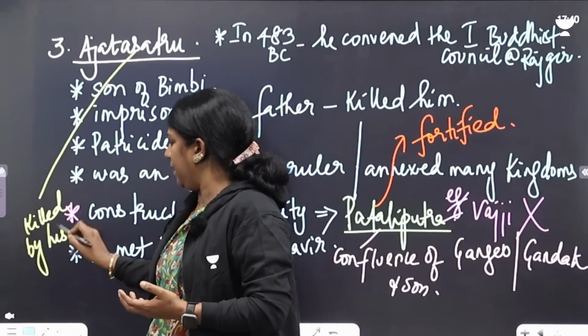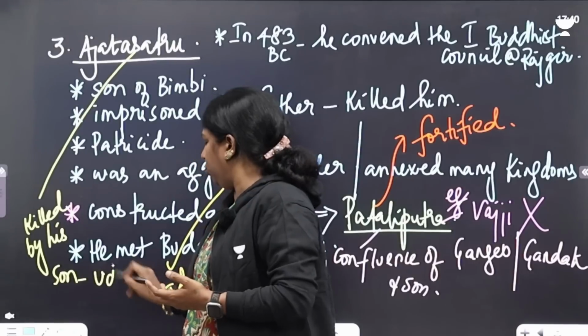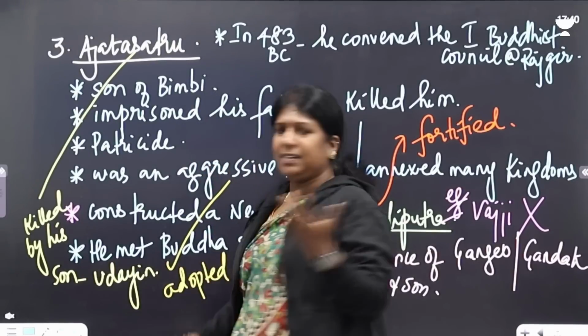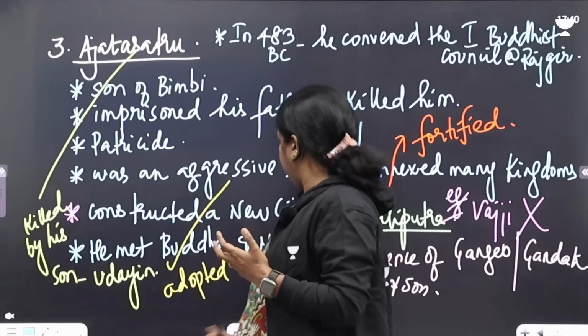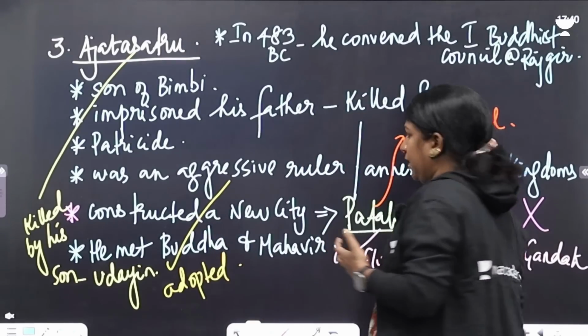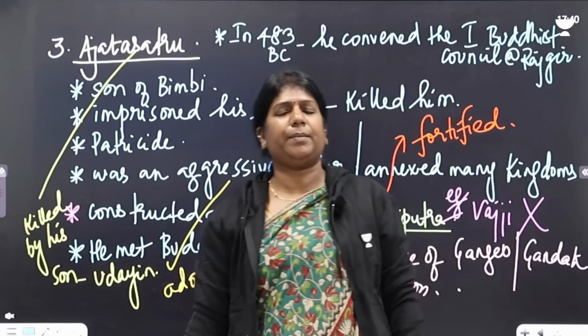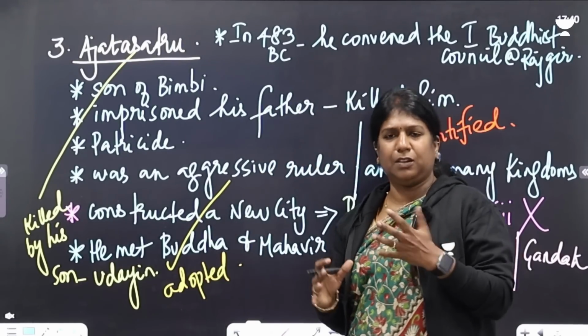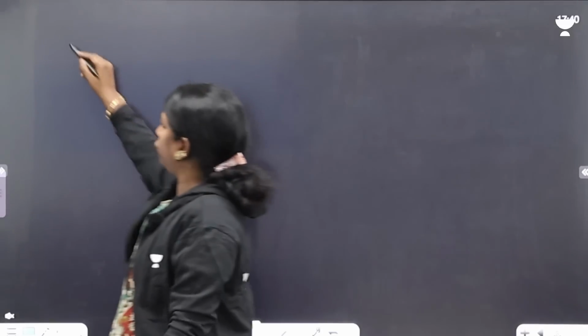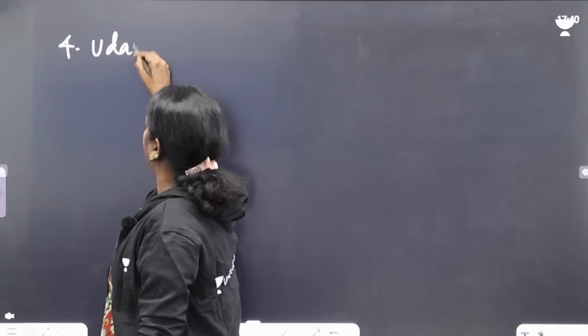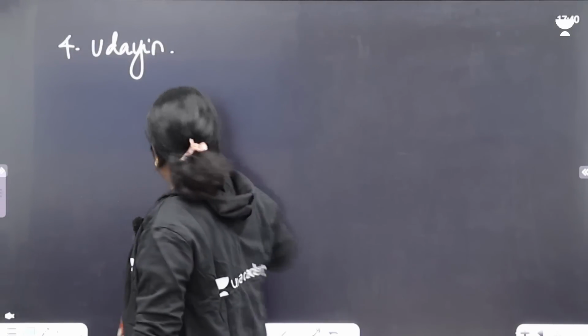He was killed by his son, named Udayin. So again, it's about power. Udayan wanted the throne. So Udayan once went and asked his father that he wanted to become the next ruler. But for a father, there's no retirement age for kingship. So in the tussle, what happened? Udayan killed Ajatasattu and became the next ruler. So the fourth ruler of the Haryanka Dynasty becomes Udayan.